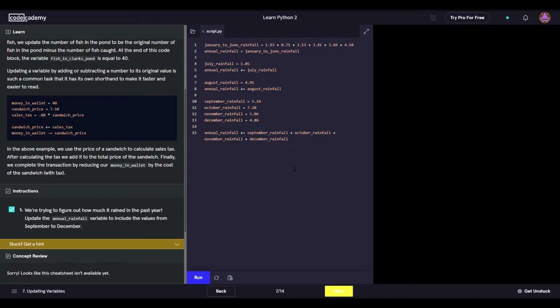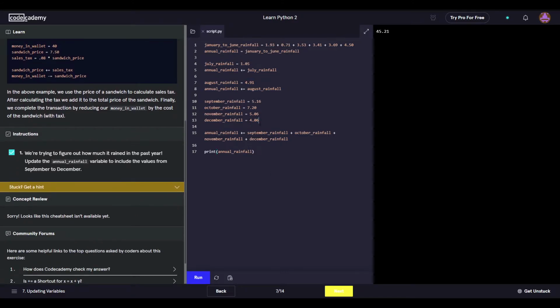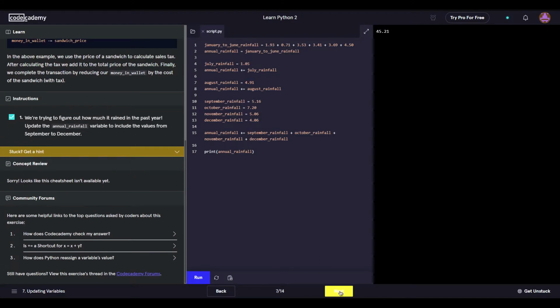Oh, no, we need to print it out. No errors. Let's just print it though. That's what we should be doing. Those are printing a lot of stuff. Annual, but we know it works. Does it actually add up the numbers? Oh, okay. They're not even. So okay. All right. Cool. That's just fine. Yeah. The plus equals is a shortcut for x equals x plus y.